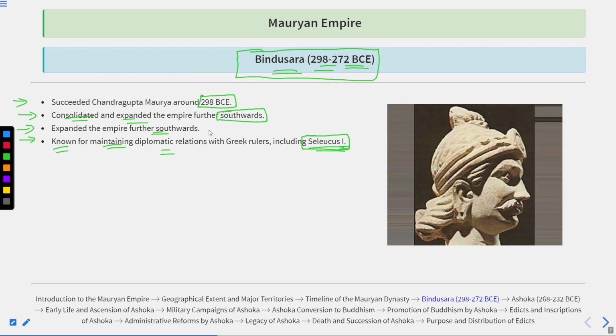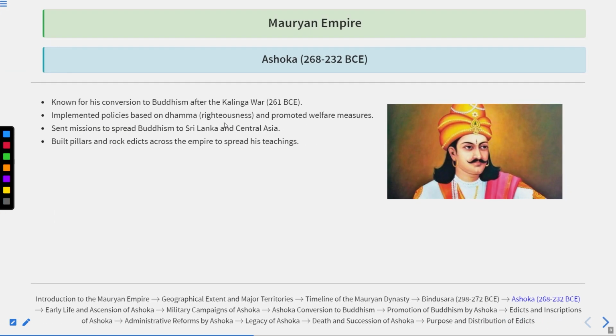Because when he came to power, he already had control of the north and the central part, handed over to him from his father, but still he expanded the empire to the southern areas so that he could cover more.